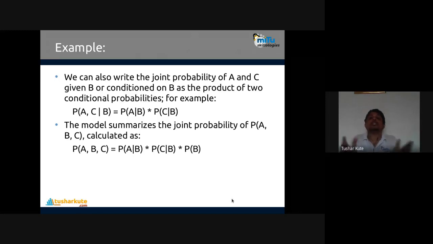Just like previously we have talked about the combination formula of joint probability, we can also write the joint probability of A and C given B, or conditioned on B, as the product of two conditional probabilities. For example, P of AC given B is equal to P of A given B into P of C given B. And the model will summarize the joint probability P of ABC as P of A given B into P of C given B into P of B. Here A and C are not directly present. That's why this dependency is not considered finally in the probability of ABC.